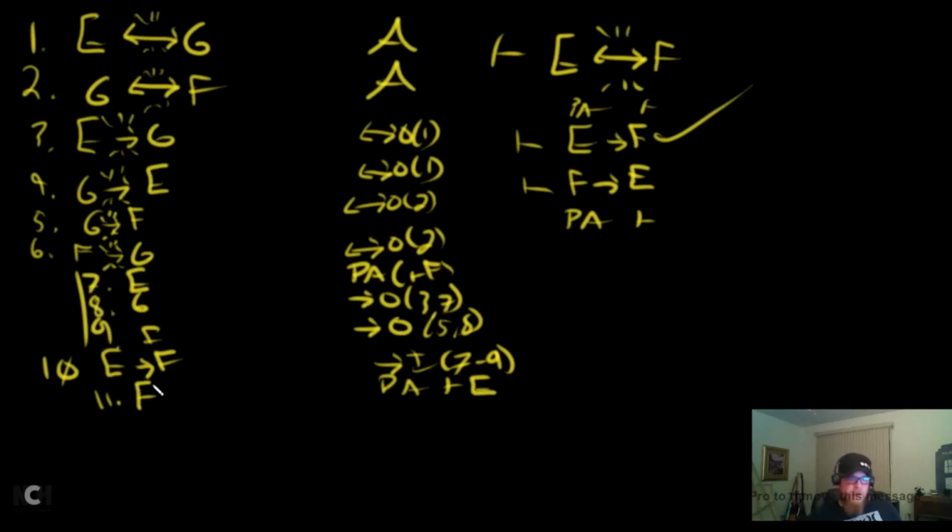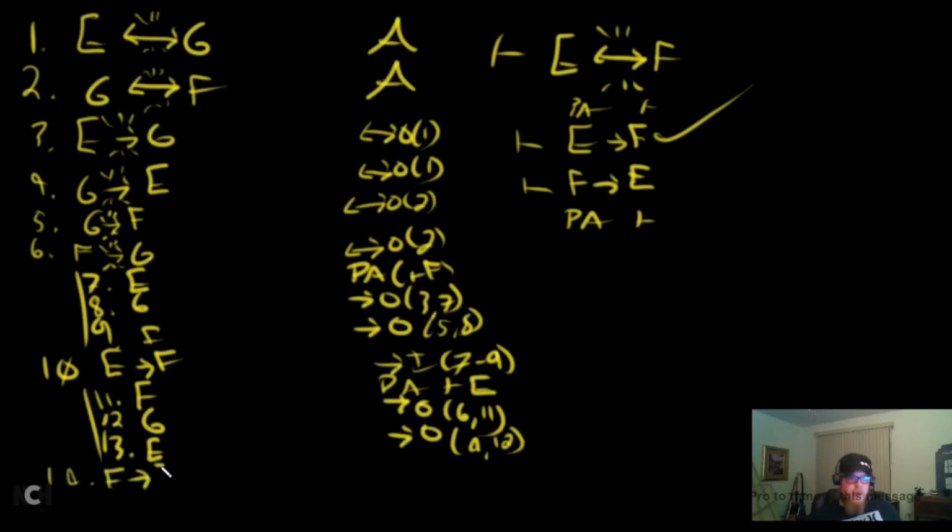Let's do F now. Can we do an arrow out? Yep, we get G. Arrow out, 6 and 11. With G, we can get F again. We don't need to do that. Let's get E. And so arrow out, we're able to get through 4 and 12. We're able to get E. There it is. So in line 14, we can say, hey, F arrow E is a thing. That's fine. We can stick an arrow in there.